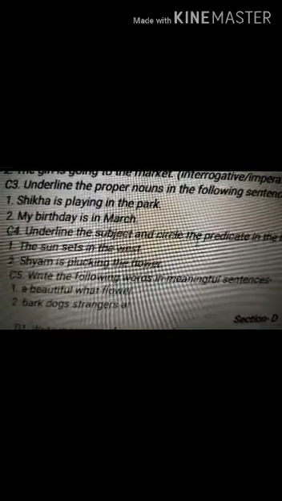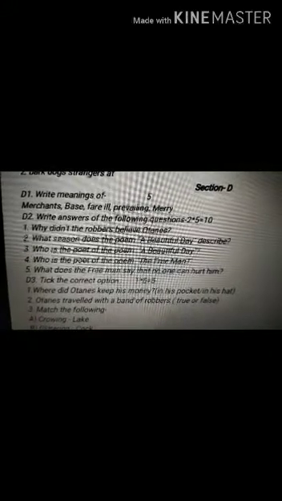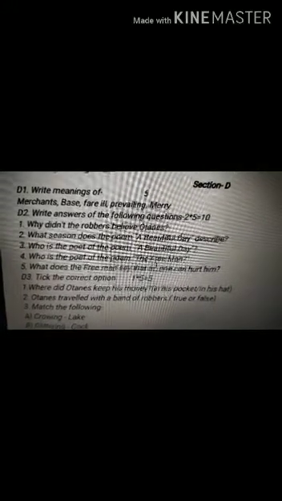Now next is, write the following words in a meaningful sentence. So these are jumbled words, you have to write them in a meaningful sentence. So I hope you get how to attempt section C, that is grammar. Then section D, literature. You can see 5 words are there for meanings. You have to write the meanings of it. You can find the answer in your literature book, reader book, as you say.